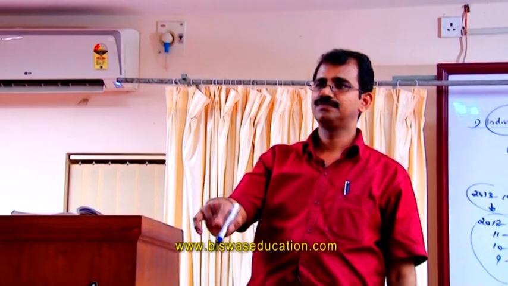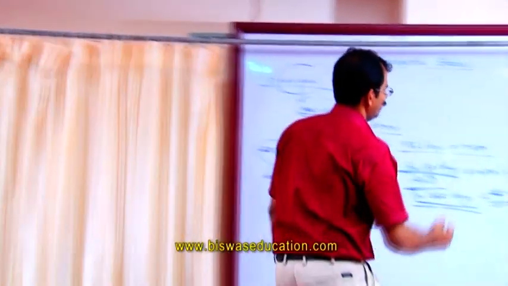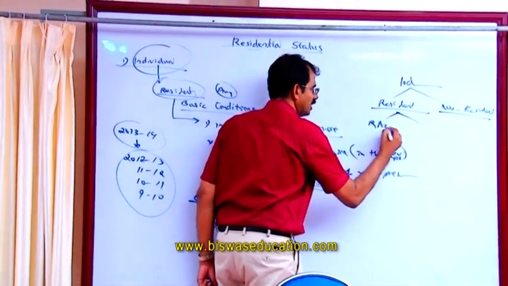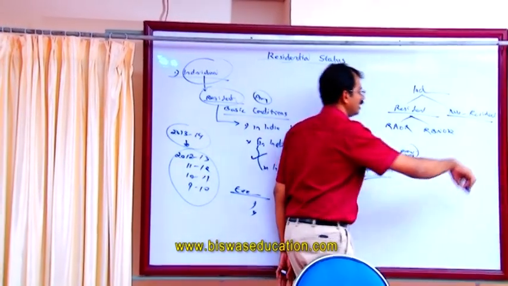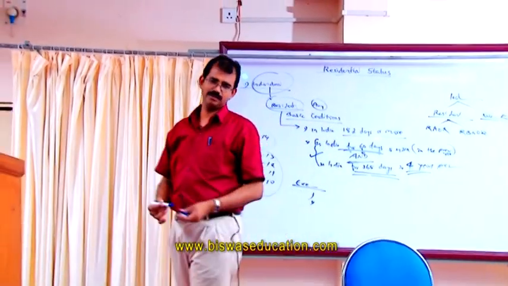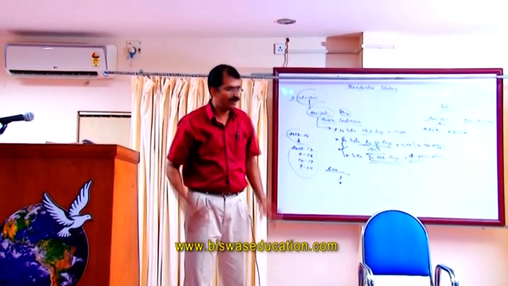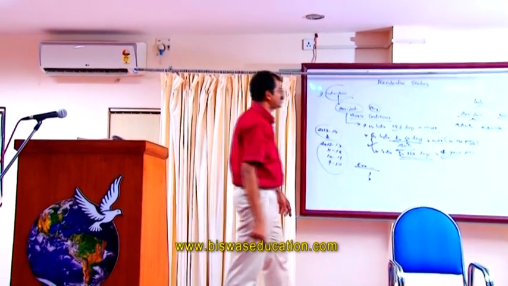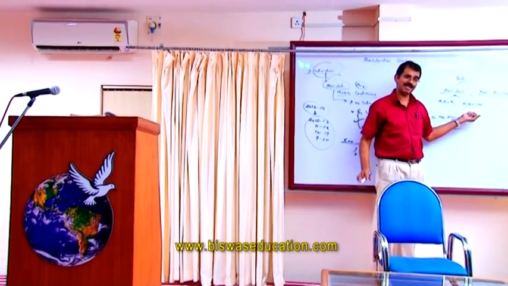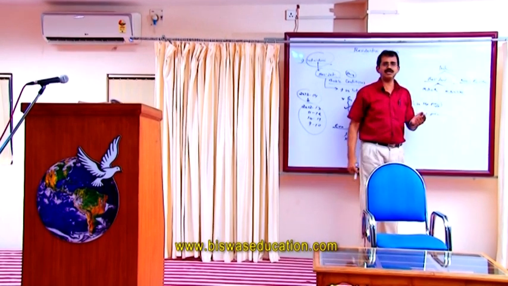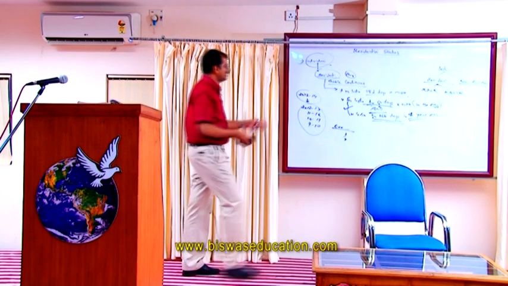We have to test whether he is a resident and ordinarily resident, or he is a resident but not ordinarily resident. This is the test to be made. If he is a resident only, we are going for a further test. Clear? We are going for additional conditions to test whether they are resident and ordinarily resident or resident but not ordinarily resident. Anyway, they are residents. Why? Because since he is a resident, we have gone further. Clear? And now we are going to deal with additional conditions.